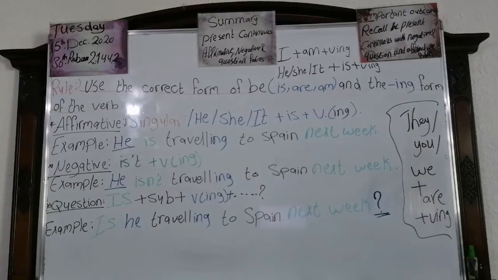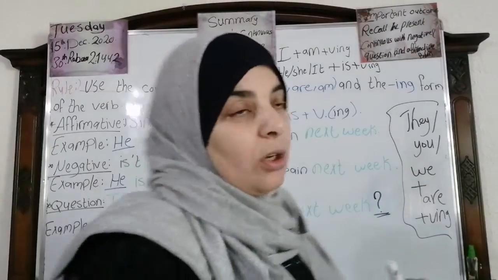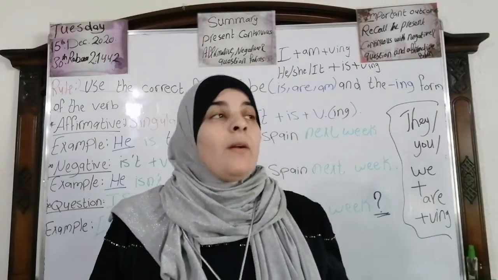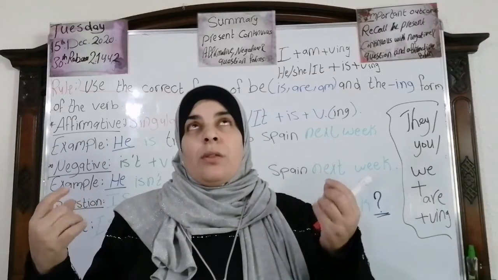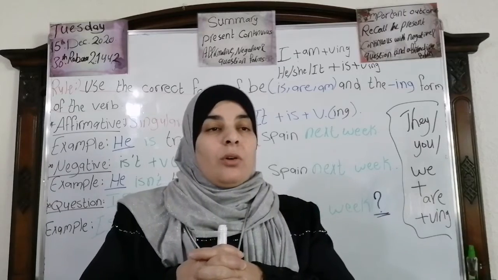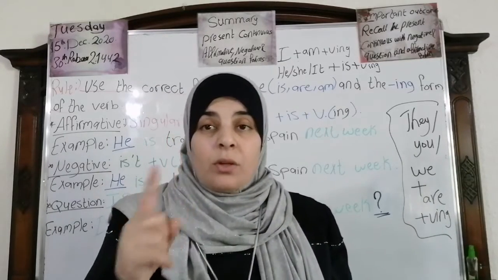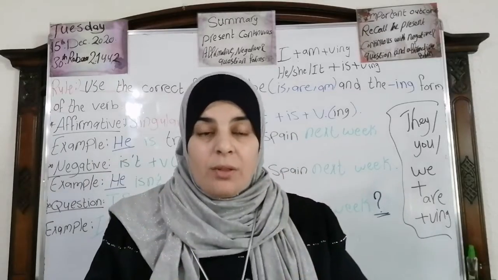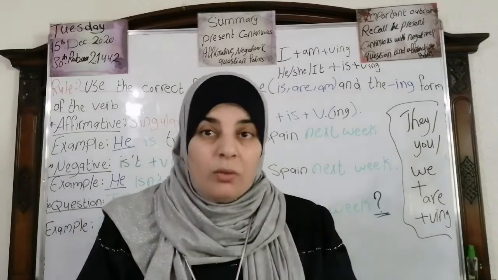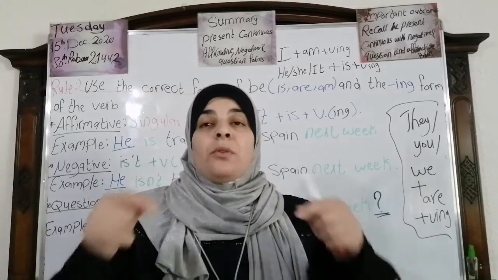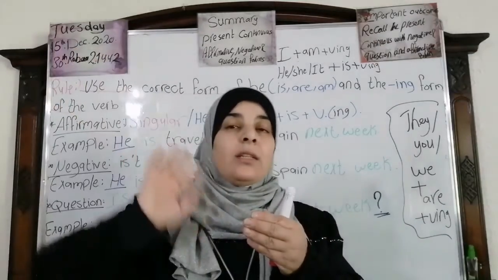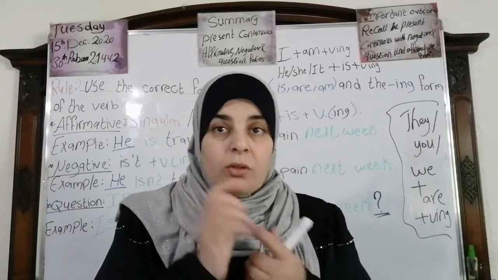Okay? Now, first, we're going to talk about the main use of the present continuous. We use it in two ways. The first one is when we talk about something happening now, when we say I'm having my breakfast now, I'm eating now, at the time of speaking, وقت حدوث الفعل. I'm not going to spend all day eating. It's a short time, a short period, okay?